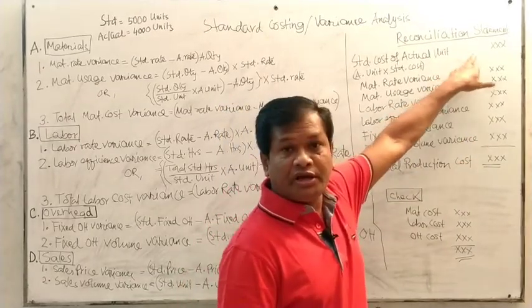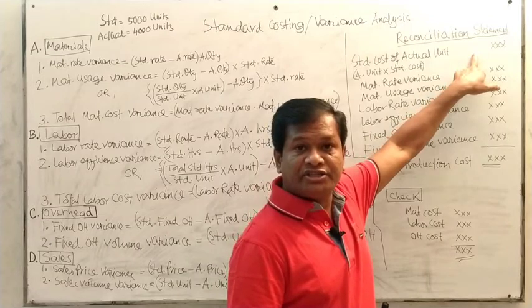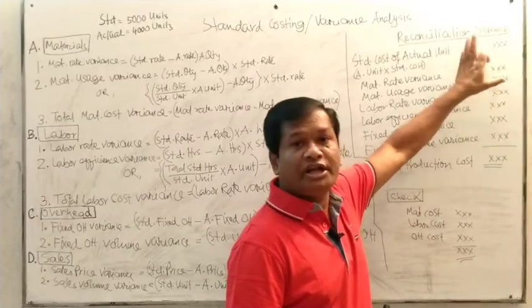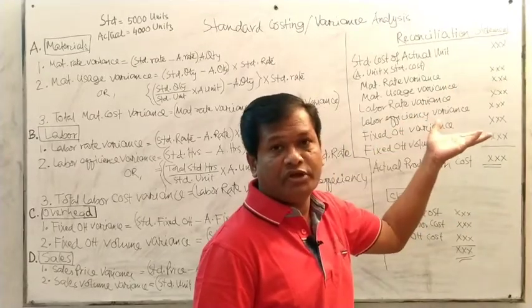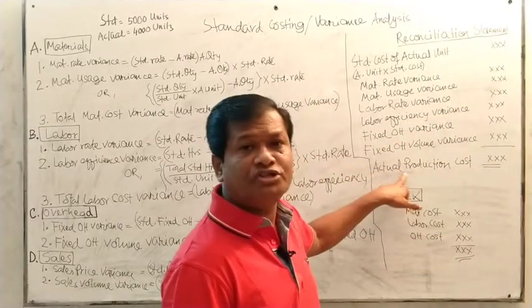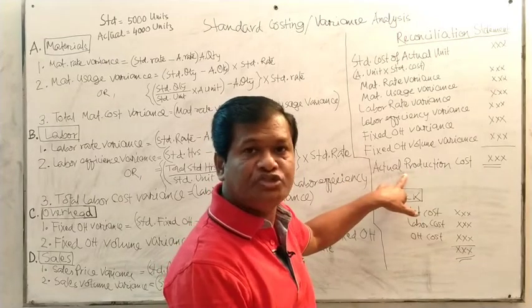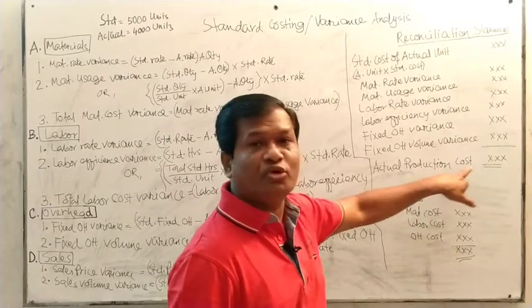So with the standard costing of actual units, from that it is to be subtracted or added up. The figure would go all together. That is called the actual production. The total summarized figure is to be called the actual production cost.